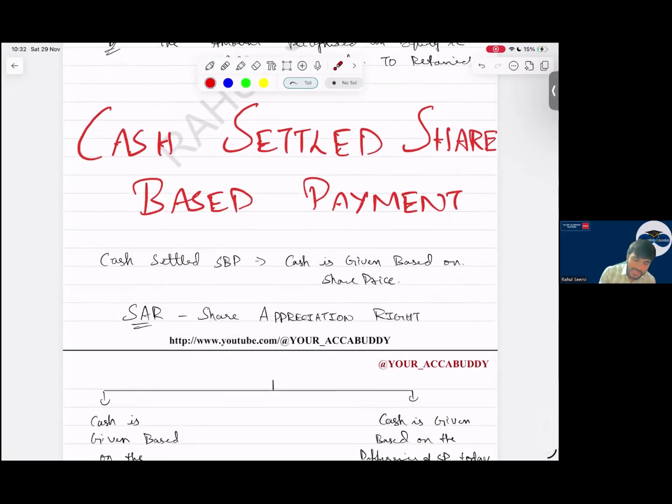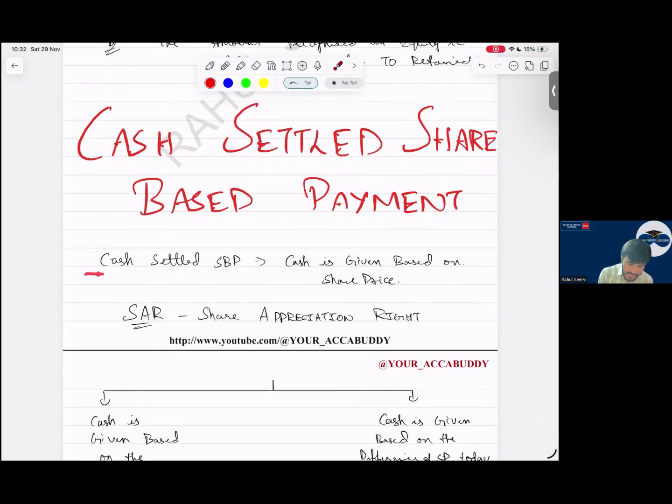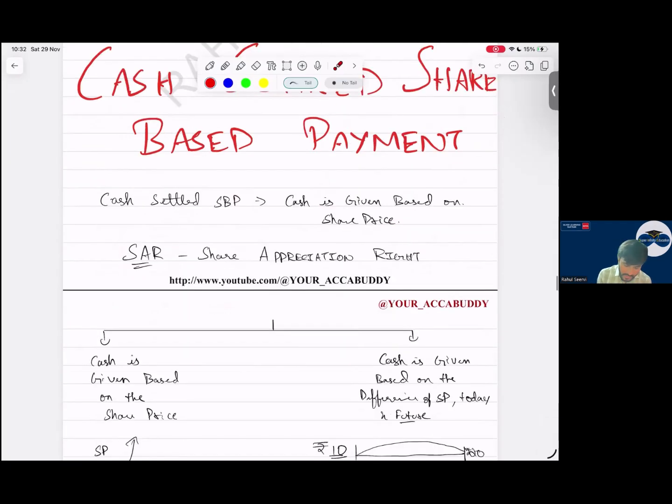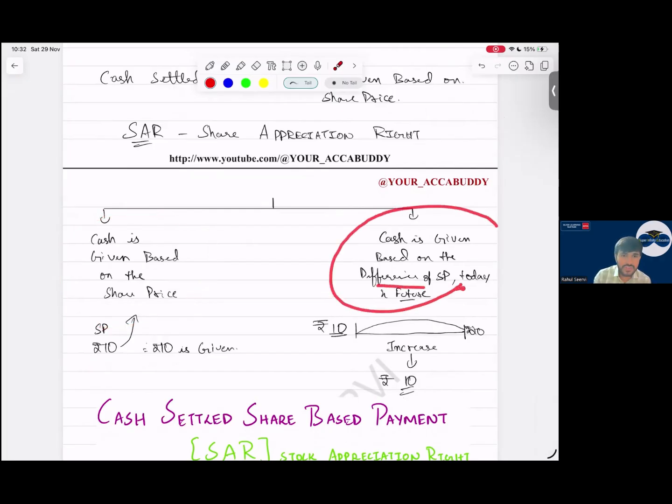Now the second type, cash settled share based payment. Sir, in cash settled share based payment, what is the difference? In cash settled share based payment, cash is given based on share price. How will you identify in your exam? If it is written SAR. Yes, sir. See now, cash is given based on the share price. Or we say cash is given based on the difference of the share price today and in future. Today the price is 10.